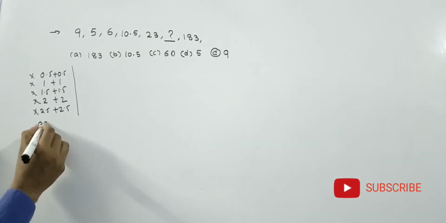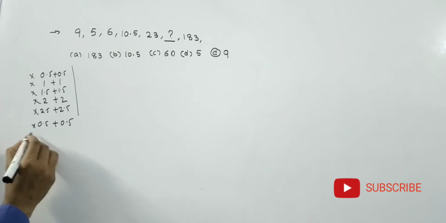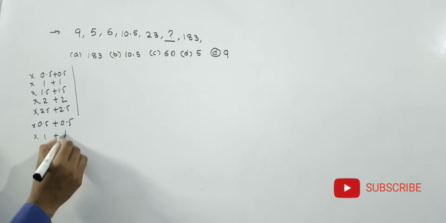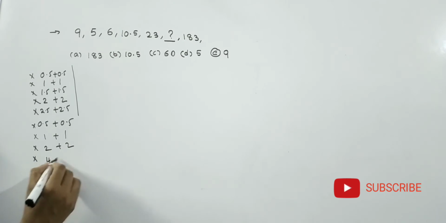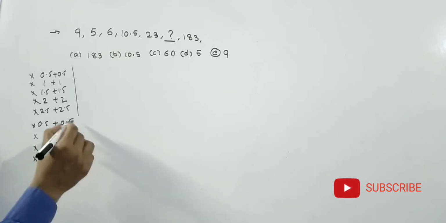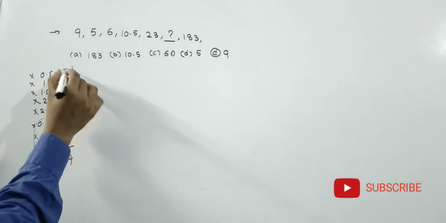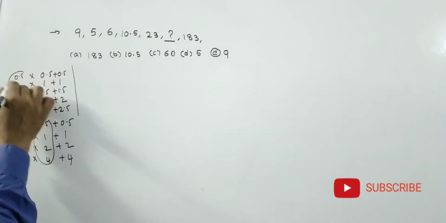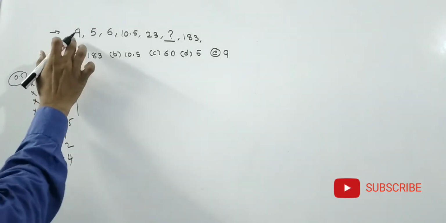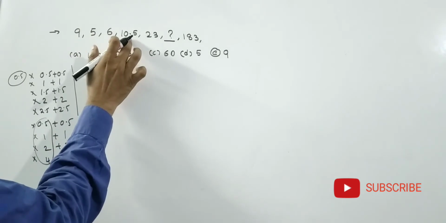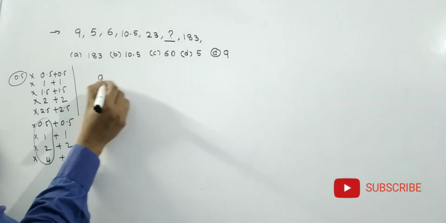Sometimes 0.5 plus 0.5, into 1 plus 1, into 2 plus 2, into 4 plus 4, like that also will come. That means every time he is multiplying with 2, and here he is just adding 0.5. These two series will definitely come. See friends, 9, 5, 6, 10.5, 23, 183. Go for the solution.